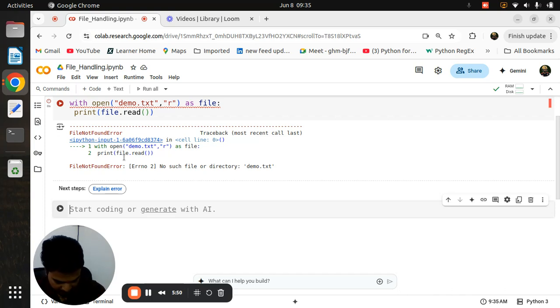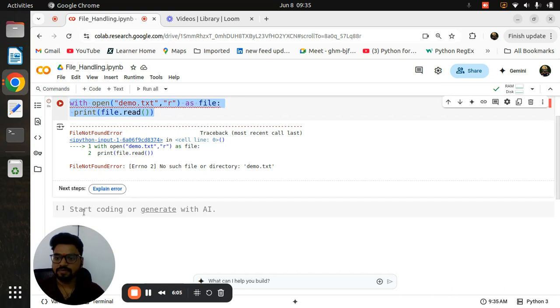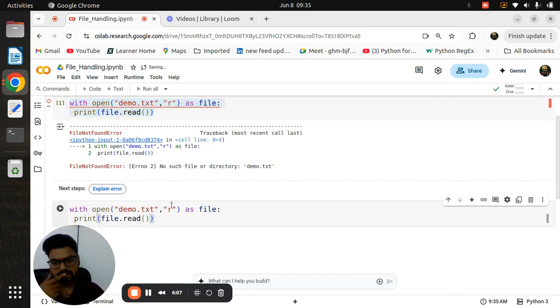That's why I'm saying that in Python the errors are very, very user friendly. If you read the error carefully, then definitely you can understand why this error is coming. If you don't have any file, then it is not possible to read that file. Sorry, if the file isn't present, then it's not possible to read.